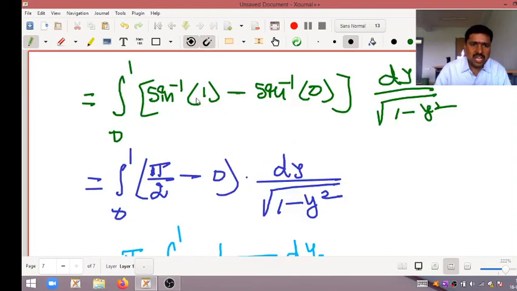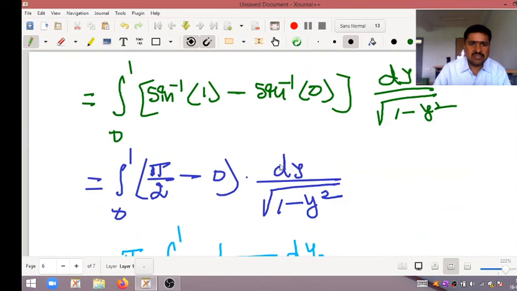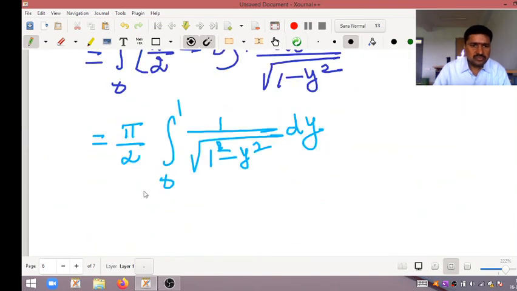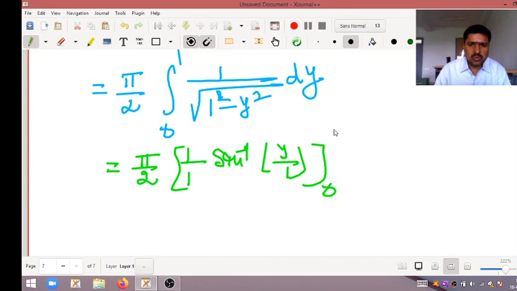This is also the same form. Here this form is there. So that's why this value is nothing but pi by 2 into, same again, 1 by 1 into sine inverse of x by a, means here y by 1. Of course limits 0 to 1 is there.